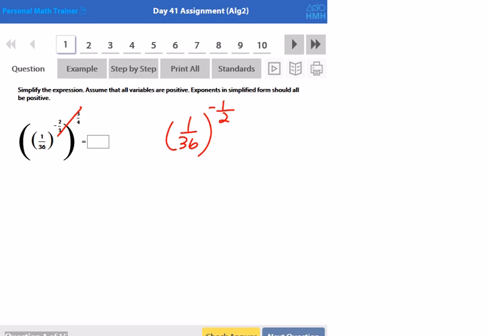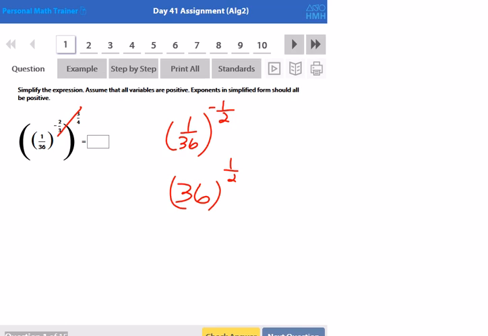So the way that you simplify a negative power is that you flip the base. Well, you take the reciprocal of the base. So the base is 1 over 36, so that will now turn into 36 over 1 to the 1/2 power.